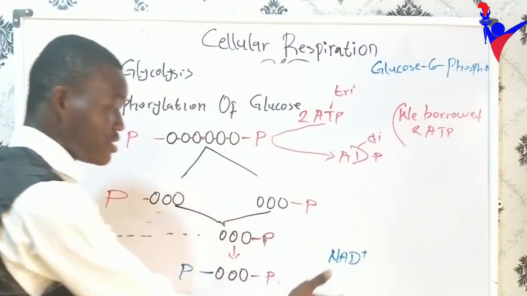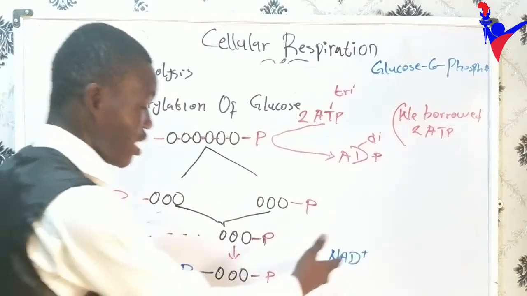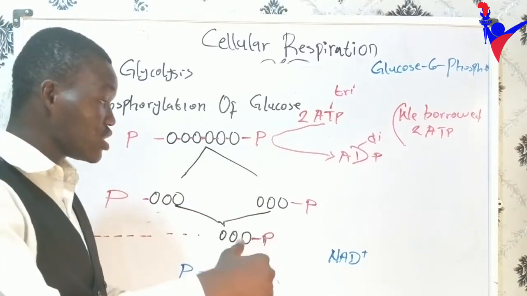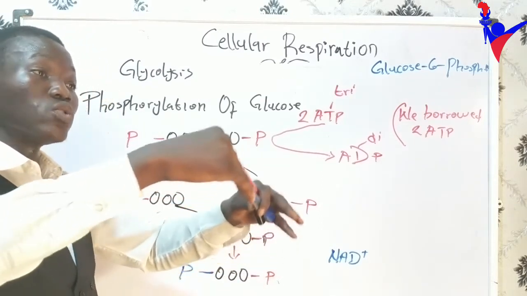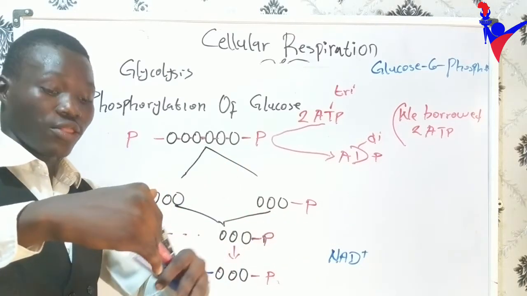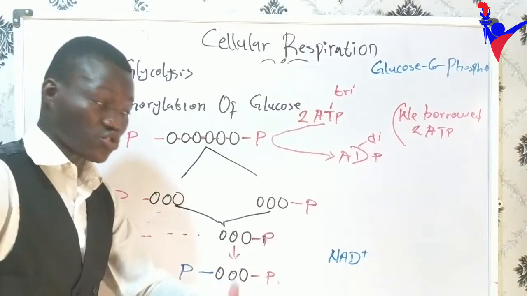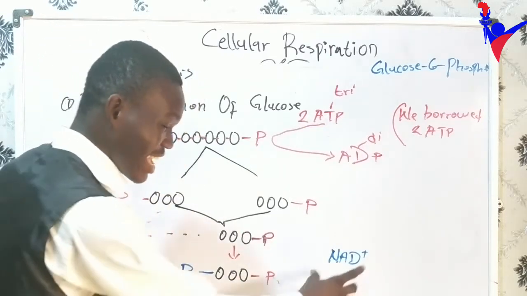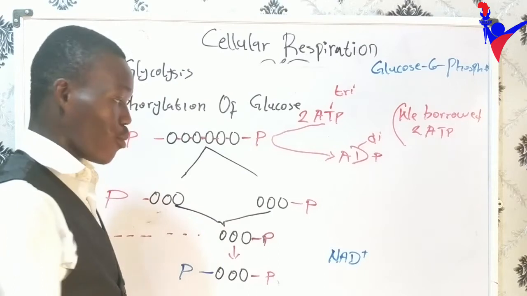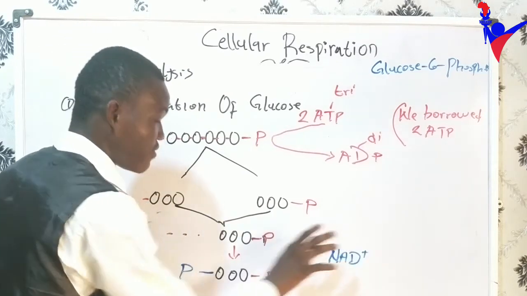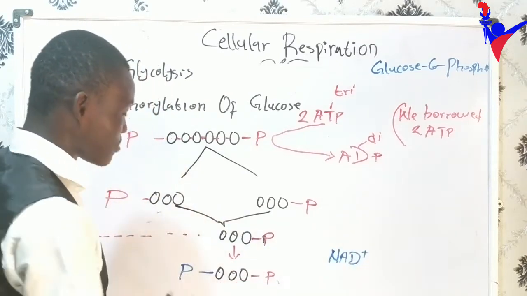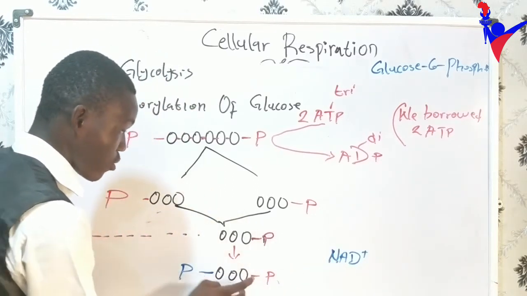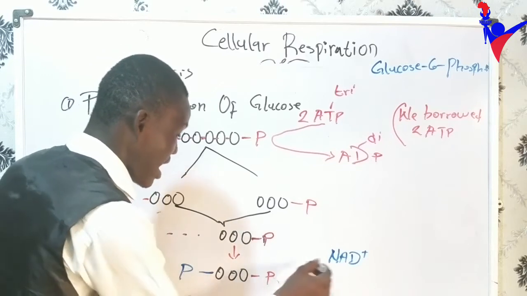This NAD carries electrons, whereby under aerobic conditions it goes into another pathway, the electron transport chain, and produces much more ATP. So inside this NAD we also have ATP, but at the beginning we're just leaving it at NAD. What happens is that we take a hydrogen from here, we transfer it here, then we produce what? NADH.